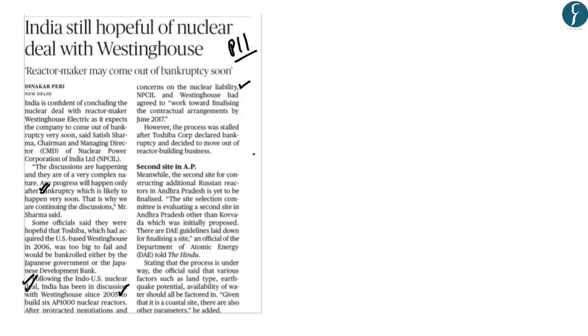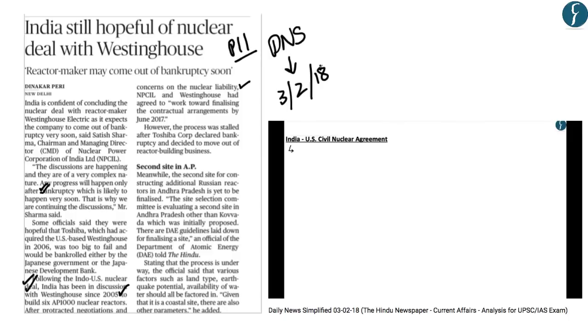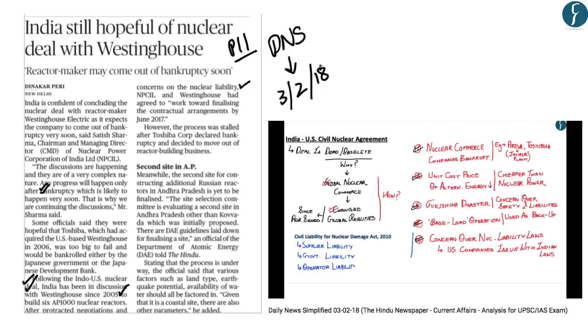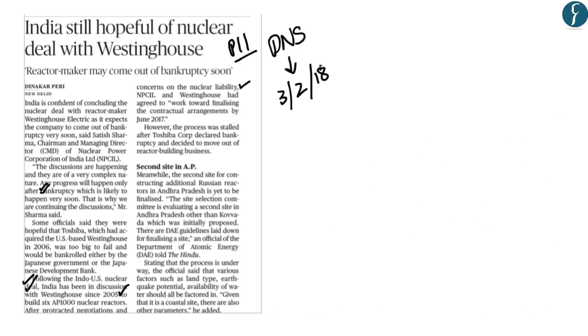Now, the Indo-US nuclear deal, the Nuclear Liability Bill of 2010, has been covered in a much earlier video in the DNS of 3rd February 2018. Now, this video referred to an article by Suhasini Haidar as to why the Indo-US nuclear deal is obsolete, and you can refer to that video to further understand the Indo-US nuclear deal, what is the problem with the Nuclear Liability Bill of 2010, and why US nuclear companies are hesitant in investing in India. And from this, we move on to our next article.